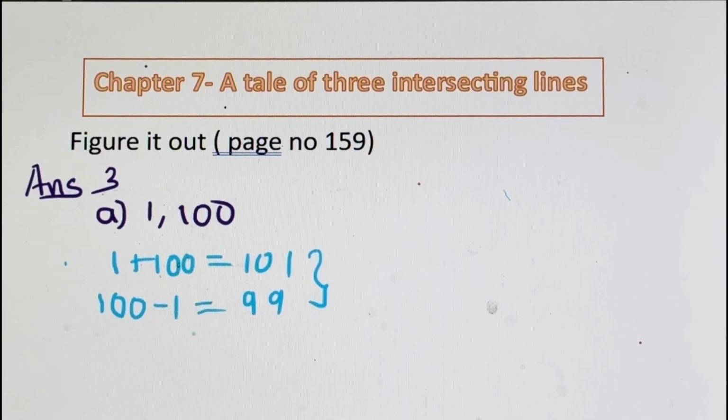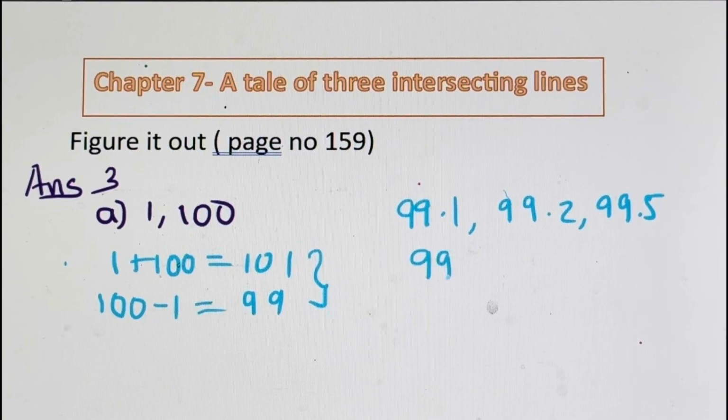So the possibilities here: one is 100. You can take 100 as the value. But they have asked for 5 possible answers and we can have decimal values as well. So we can take 99.1, 99.2, 99.5, 99.7, any random values you can take.